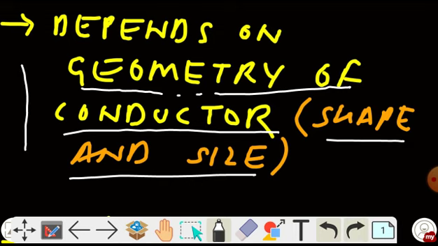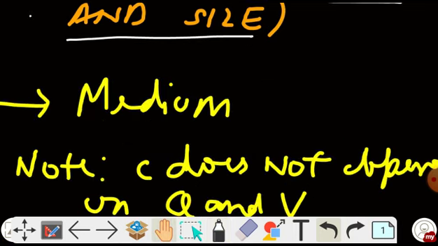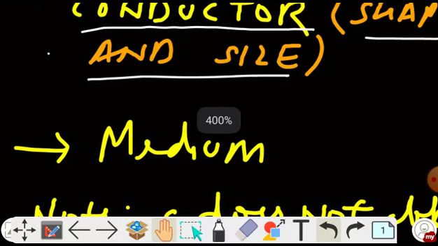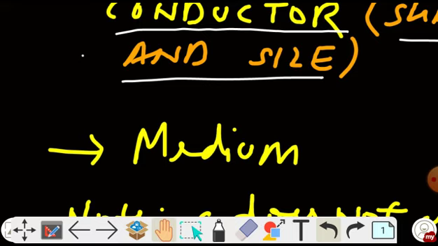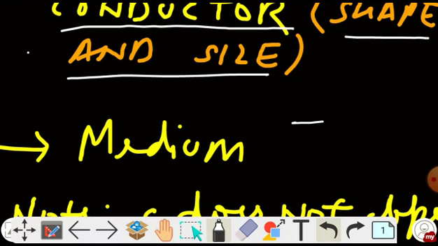Another factor on which the capacitance depends is the medium, that means what medium we are filling in the region between the plates of a parallel plate capacitor.